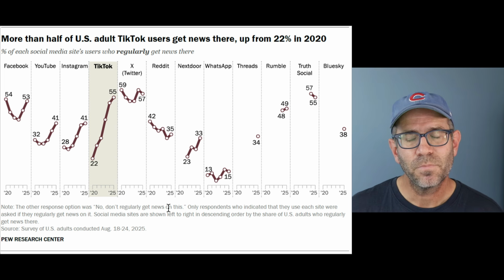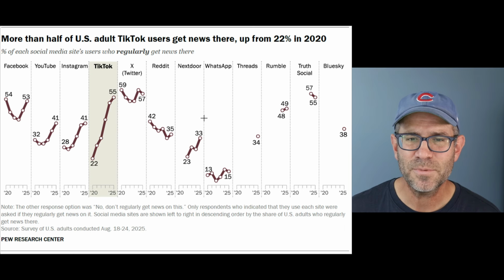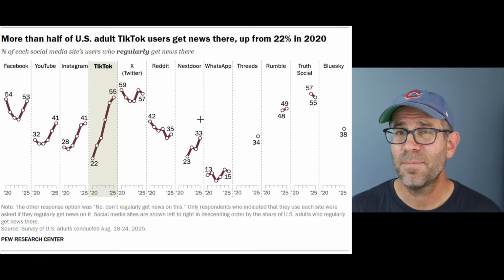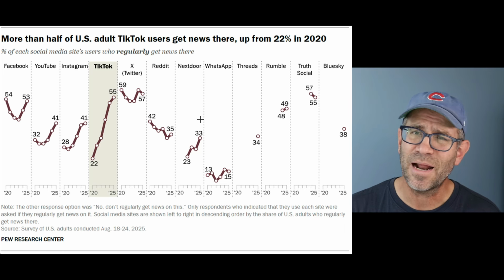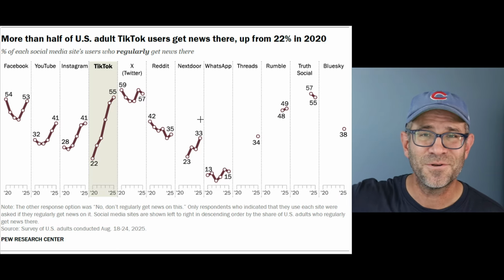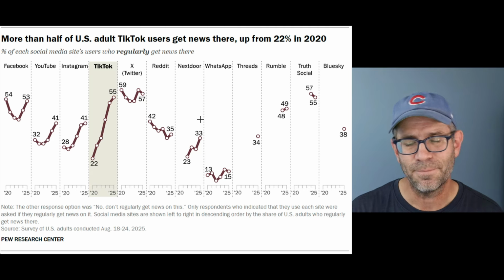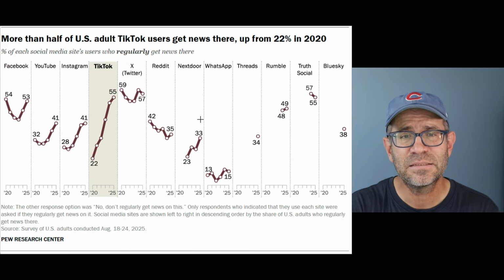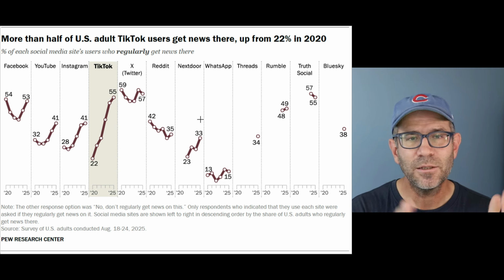I do commend them for using these 12 different social media platforms. I do wonder, though, where's LinkedIn? Where's Mastodon? Maybe LinkedIn people think is perhaps too professional, that people aren't getting news there, but I suspect people are getting their business news there, right? And Mastodon is probably further to the right than Blue Sky, even fewer people using that than, say, Blue Sky. So I don't know, but those are questions or things that I would like to see at least tried. And maybe if we've got too many platforms on here, then we could limit it to like the top 5 platforms.